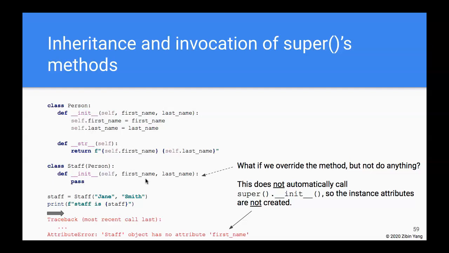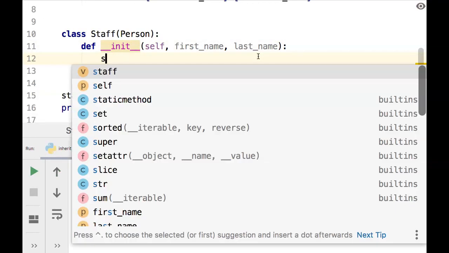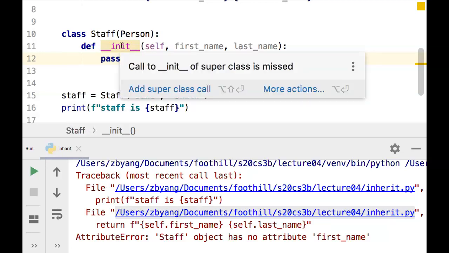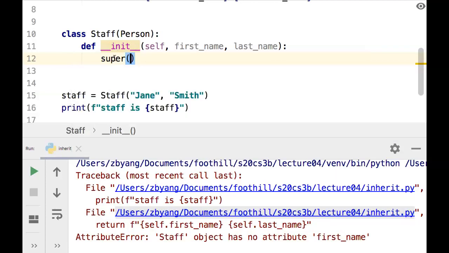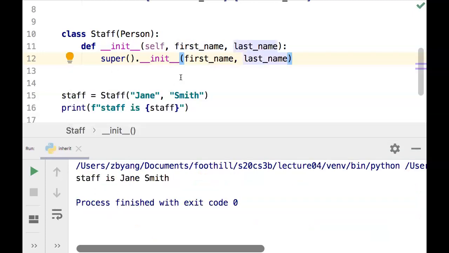Okay, so if that's what we want, we have to explicitly call it. Before I actually do that, PyCharm actually warns us that call to dunder init of superclass is not there. So we have to explicitly call it: dunder init first name and last name. All right, that's what will keep it working.